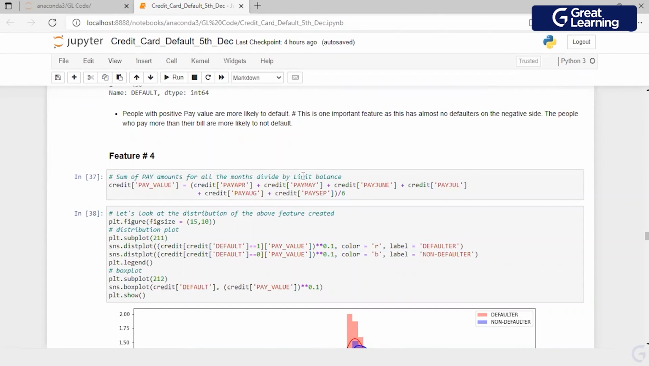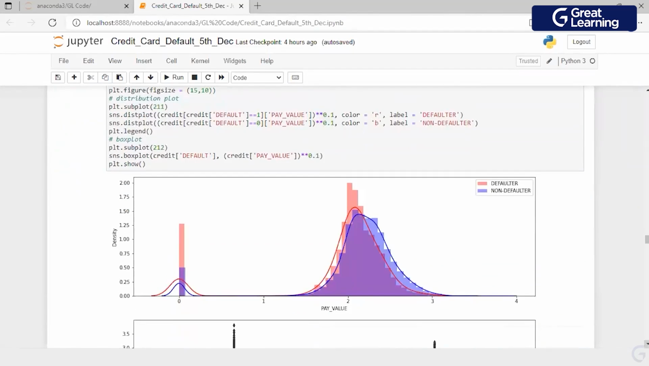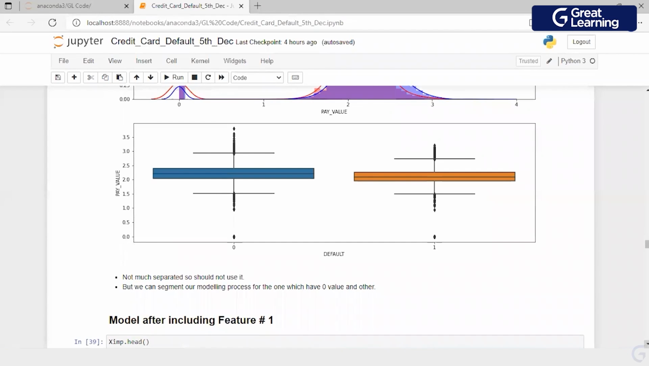Feature number 4, which I am creating, what I am doing here is the sum of pay amounts for all the months divided by the limit balance. So I have just created, first of all, the first variable, which is just an average, right? This is to tell you that I could create another feature by dividing this pay amount with the limit value also, which I am not showing you here, but I have left that as a comment. So this is what it shows me.